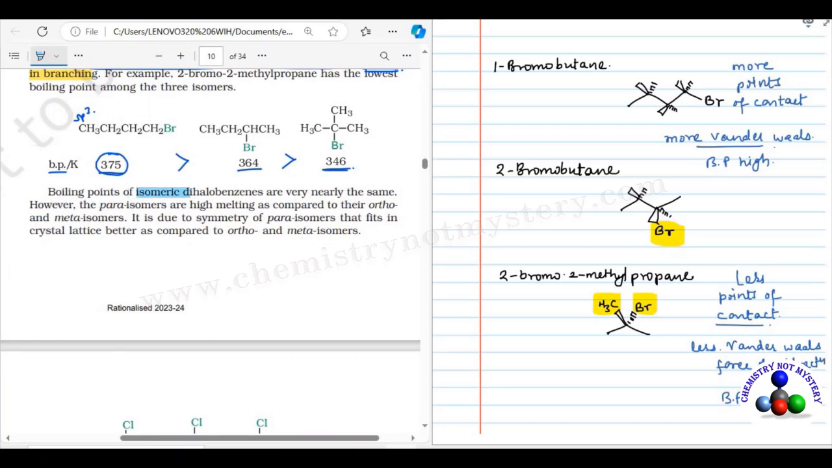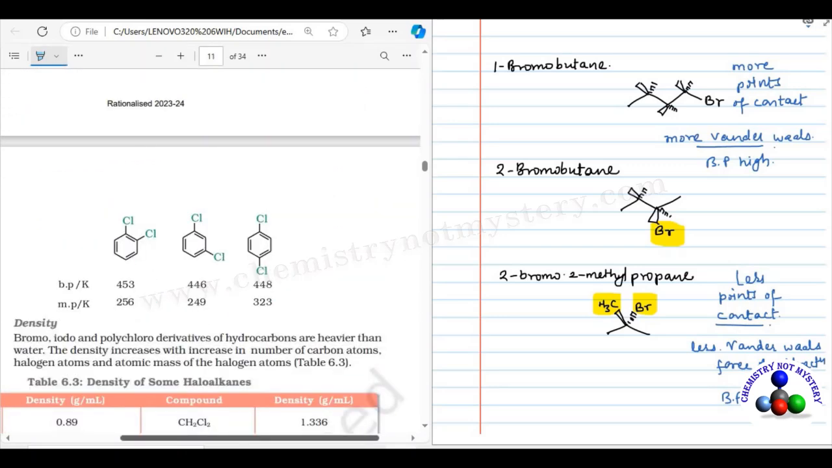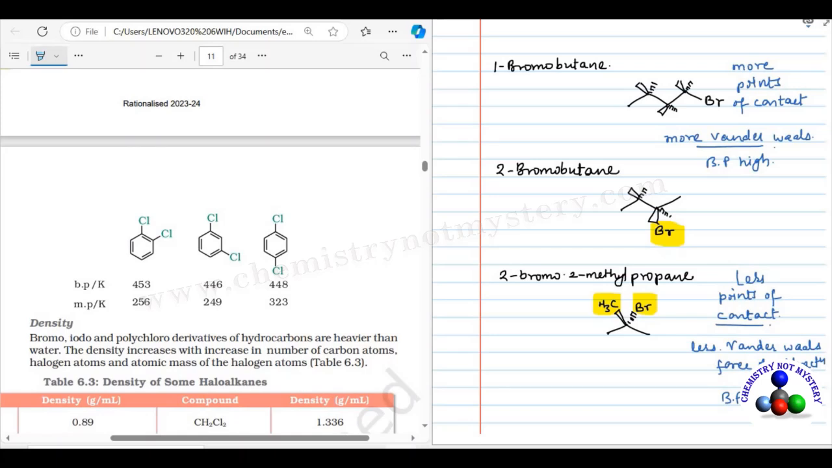Boiling points of isomeric dihalobenzenes are nearly same. However, para-isomers are high melting as compared to their ortho and meta-isomers. It is due to symmetry of para-isomer that fits in the crystal lattice better as compared to ortho or meta-isomers. So in case of dihalobenzene, melting point depends on the symmetry. Symmetrical molecules have higher melting point.